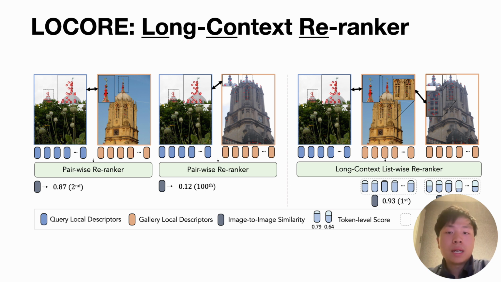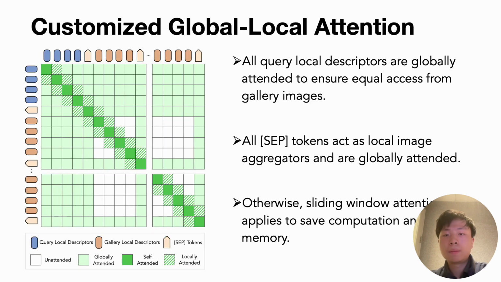Fortunately, we could utilize off-the-shelf long-context sequence models from the natural language processing community that could easily support thousands of context tokens. Then we apply token-level supervision to the corresponding gallery image tokens, which is basically a binary label. At inference time, the tokens associated with the same gallery image get aggregated into a single scalar score that represents the re-ranking model's prediction for that gallery image.